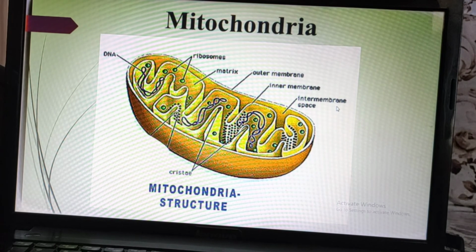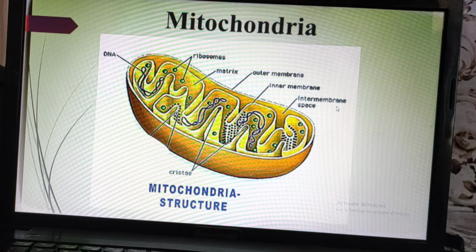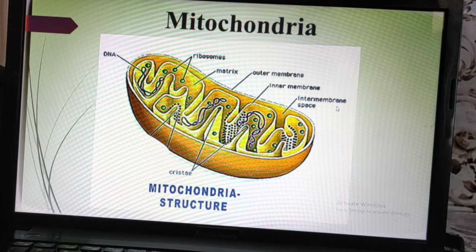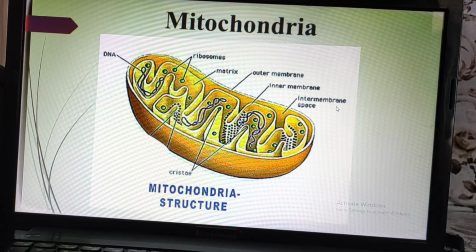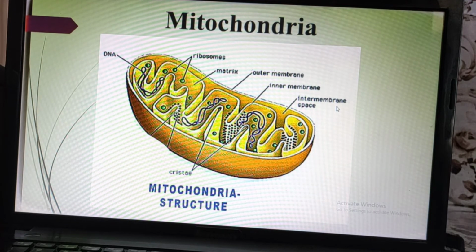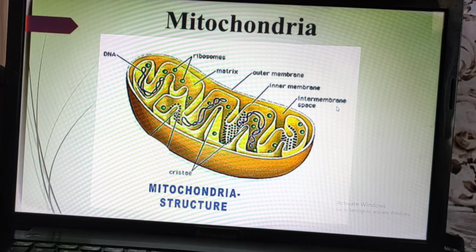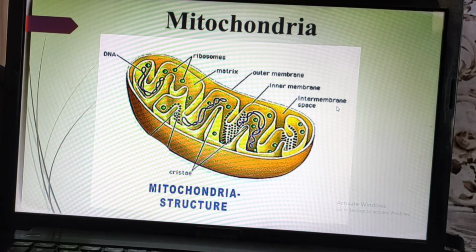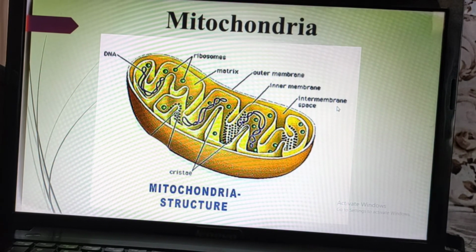And this outer membrane is very permeable. Why is it permeable? Because it has the capacity to transfer proteins or any other small particles, and this inner membrane is selectively permeable. Why selectively permeable?